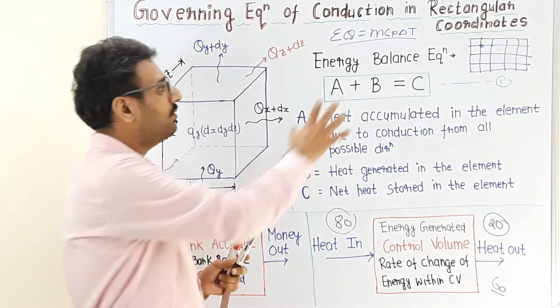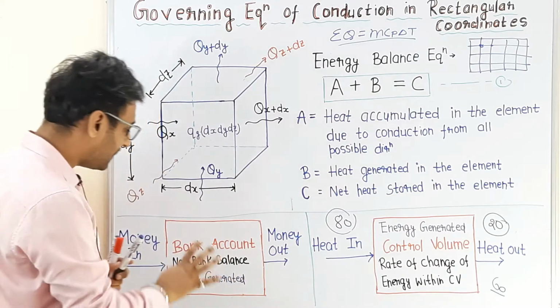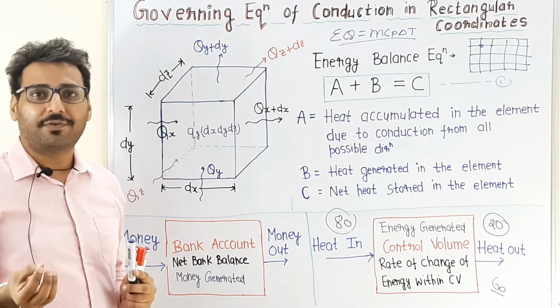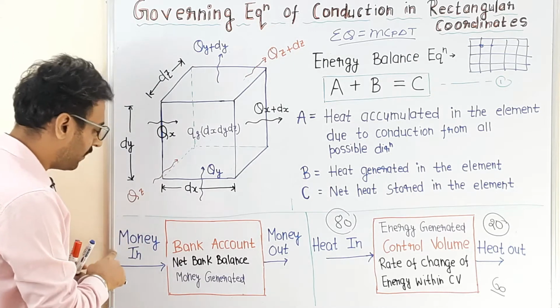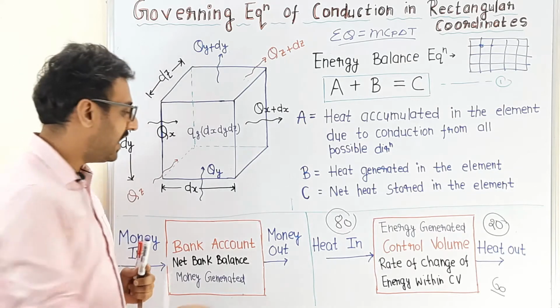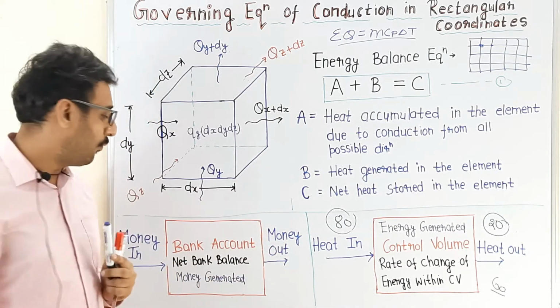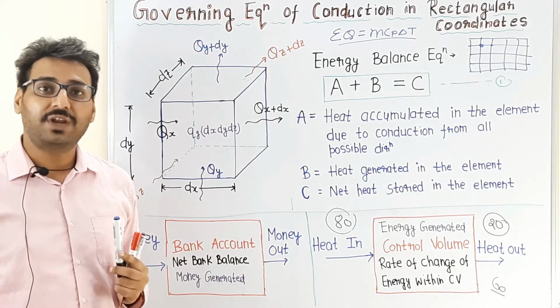Now I am going to discuss this equation with the help of two examples. Suppose there is a bank account for a certain period of time, say 3 months. You have deposited some amount of money and you have taken out some amount of money from your account. What is the net worth of your account after 3 months?